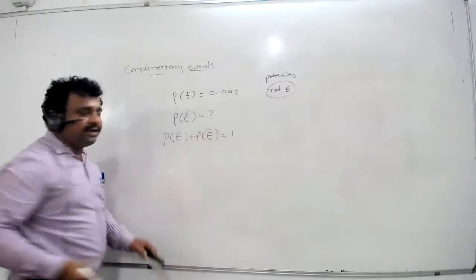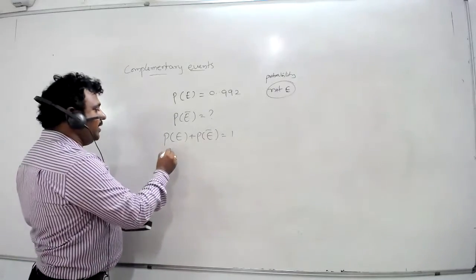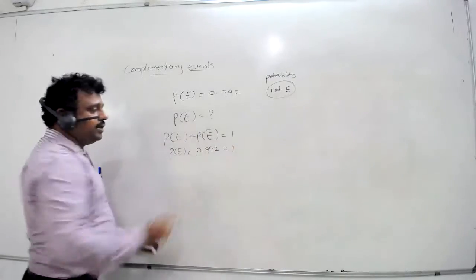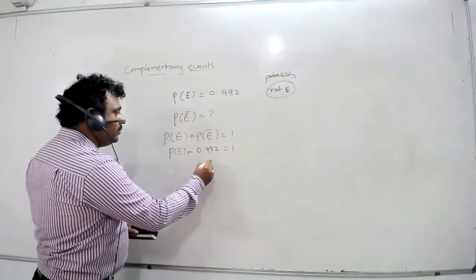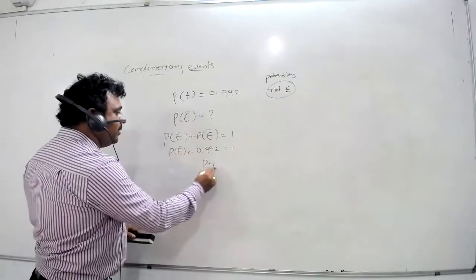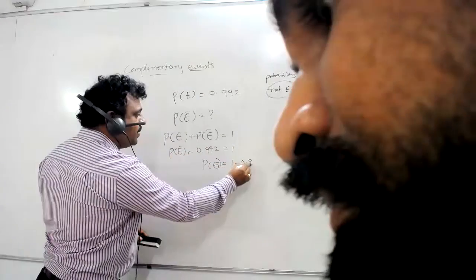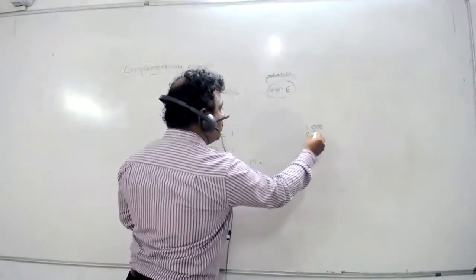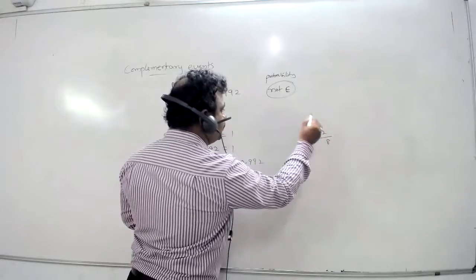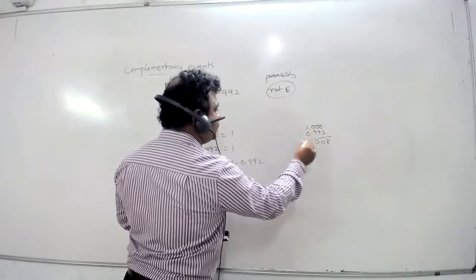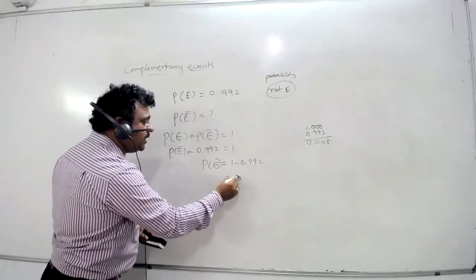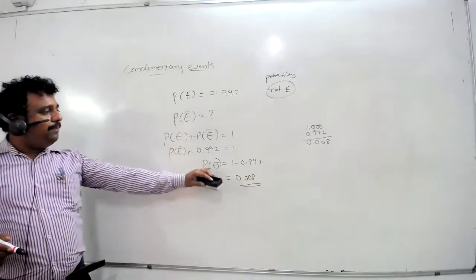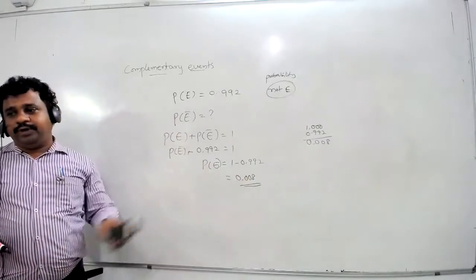P of E plus P of E bar equals 1. So P of E bar is equal to 1 minus 0.992, which is 0.008. This is the value of P of E bar.